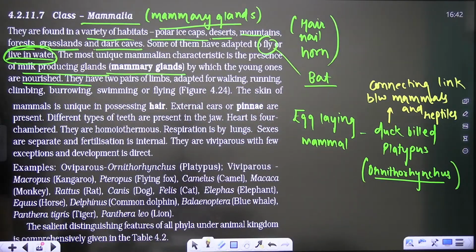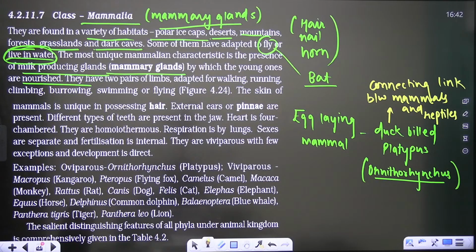But it is not the only example of an egg-laying mammal. One more example is there. These are the prototherians, primitive mammals they are. Done? Clear? Prototherians they are.